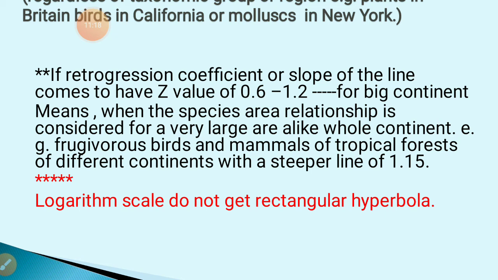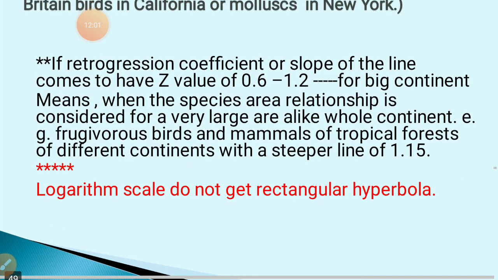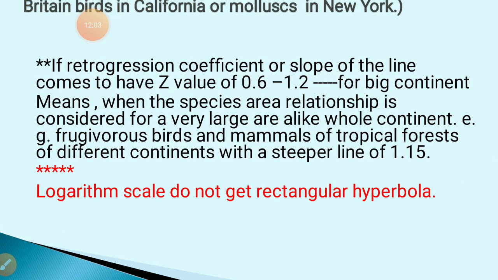For example, frugivorous birds and mammals of tropical forests of different continents with a steeper line of 1.15. Now, I think all of you understood: if the Z value is 0.1 to 0.2, there is normal richness, a normal species area relationship. But if you get a Z value of 0.6 to 1.2, this is representation for a big continent.